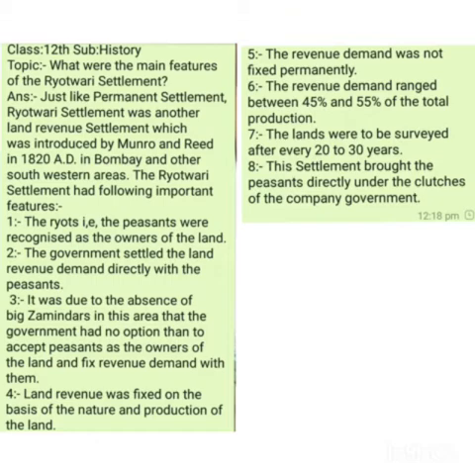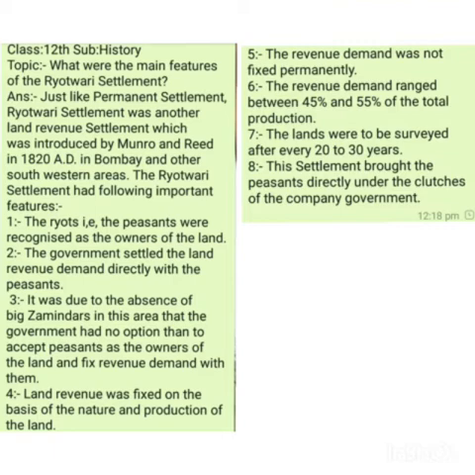the British East India Company or the British officers from time to time framed different land revenue policies to collect more and more land revenue from Indian peasants. And one of the land revenue policies which they framed, about which we discussed in previous lectures, was the permanent settlement.